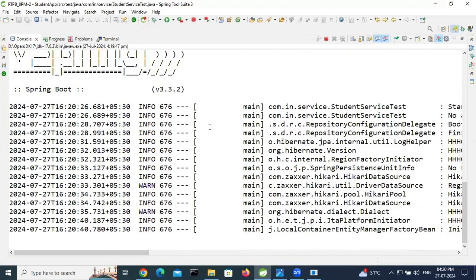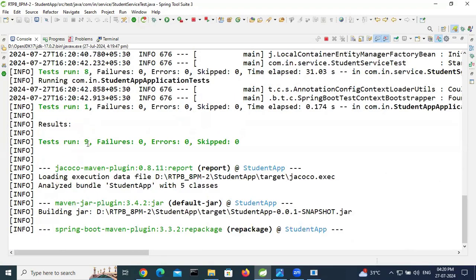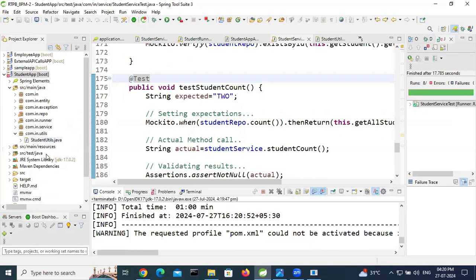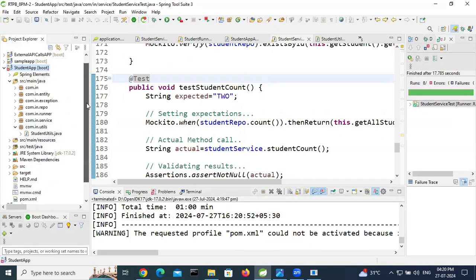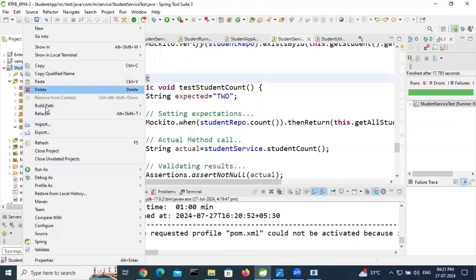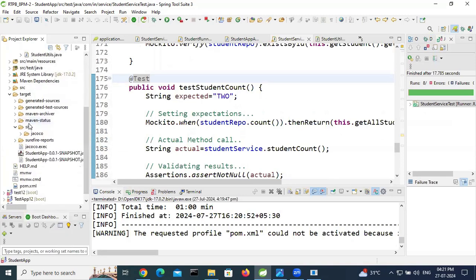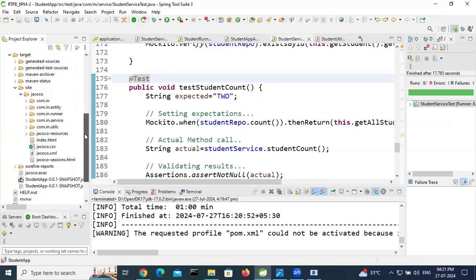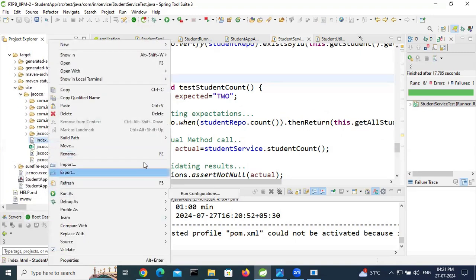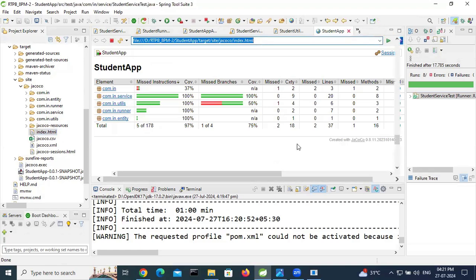In the next video, I will use the mockStatic method to write JUnit test cases for Mockito. 9 test cases are passed. So here, target, refresh it, right click, refresh. Target, site, Java code coverage. Right click, open with your browser. It will open here. Control C, copy. Here open, Control V, enter.